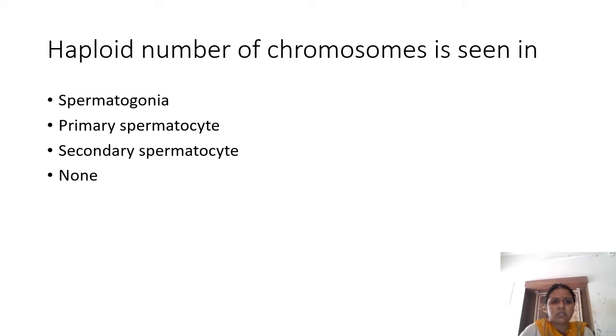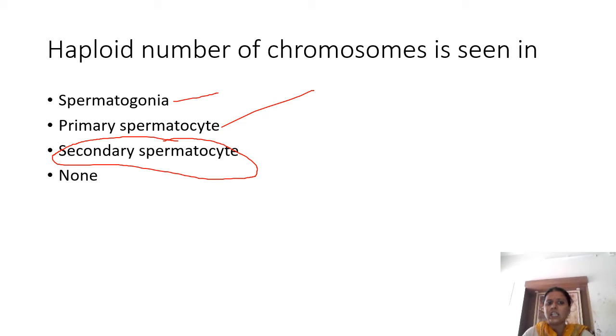Okay, coming on to the next question: haploid number of chromosomes is seen in. Spermatogonia have diploid number of chromosomes. Primary spermatocyte, diploid number of chromosomes. Primary spermatocyte undergoes the first meiotic division, which is the reduction division, resulting in the formation of haploid number of chromosomes in the secondary spermatocyte. Even in the secondary spermatocyte they have haploid number of chromosomes, but they have the entire genetic material, the 2n amount of genetic material.